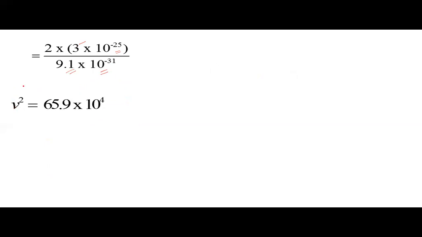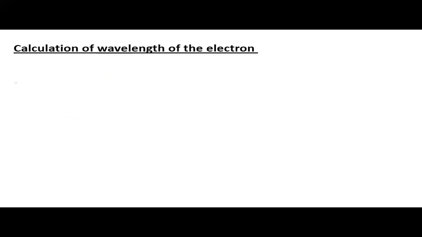When we solve this equation, the value comes to be v square is equal to 65.9 into 10 to the power 4. Thus, on solving this, the value comes to be v is equal to 8.12 into 10 to the power 2 meter per second. Now we will calculate the wavelength of the electron.